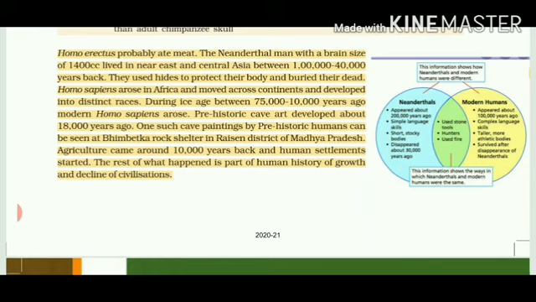If you look at your right hand side, there are differences given between Neanderthal and modern man. If I read it, we can see that these kinds of humans were using stone as a tool, they were hunters and they were using fire. So it shows how Neanderthals and modern humans were the same. These were the fossils of Neanderthals, which evolved from Africa, and it has given us the basic understanding. So this was about the chapter on evolution.